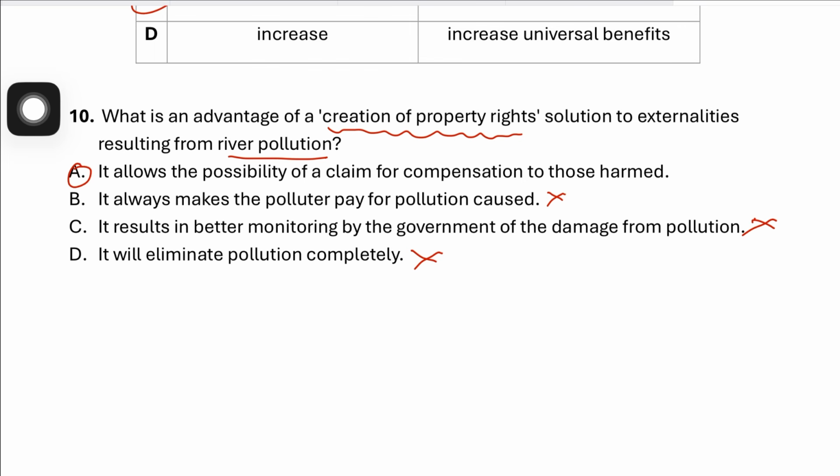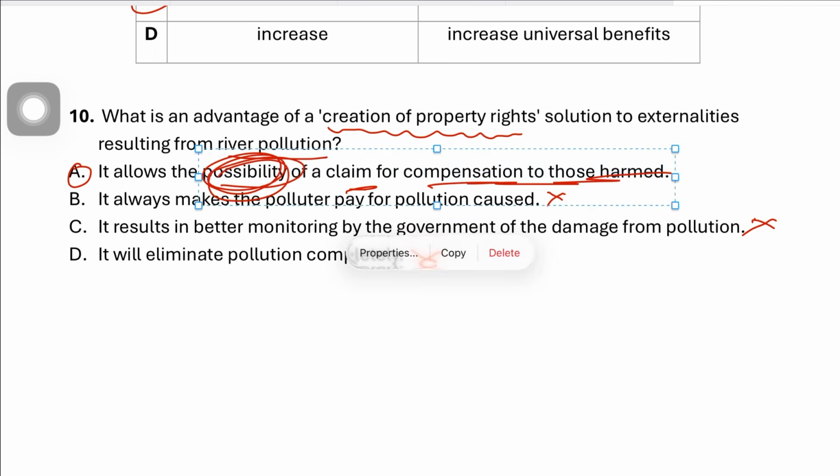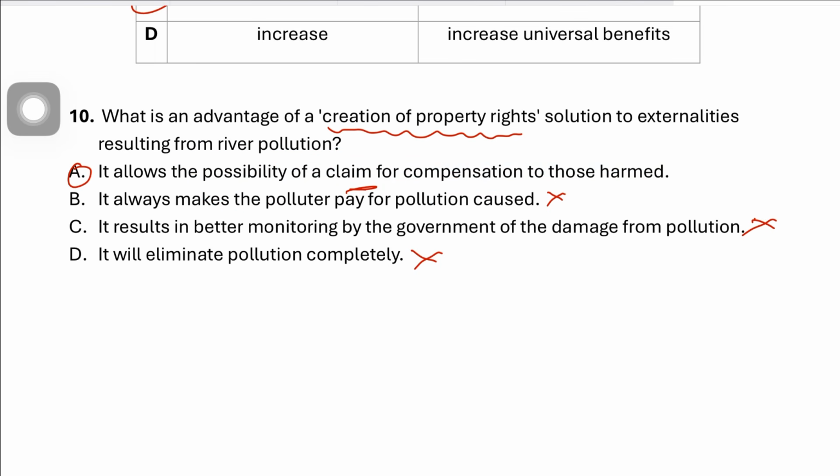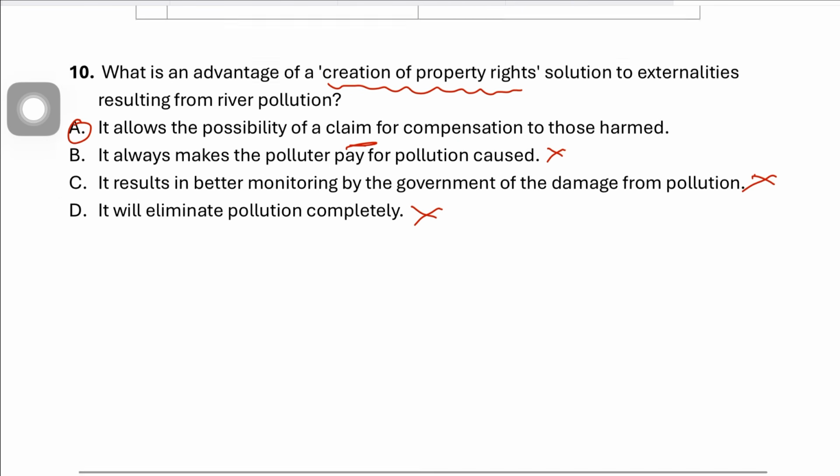A is the correct answer because, as I told you, external costs become part of private decision making. It would allow the possibility of a claim for compensation for those harms. That's an advantage of creating a property right. If you look at the definition of externalities, it affects third parties without them being compensated. But this now legally allows a claim for compensation for those harms. So that's what makes A the correct answer.